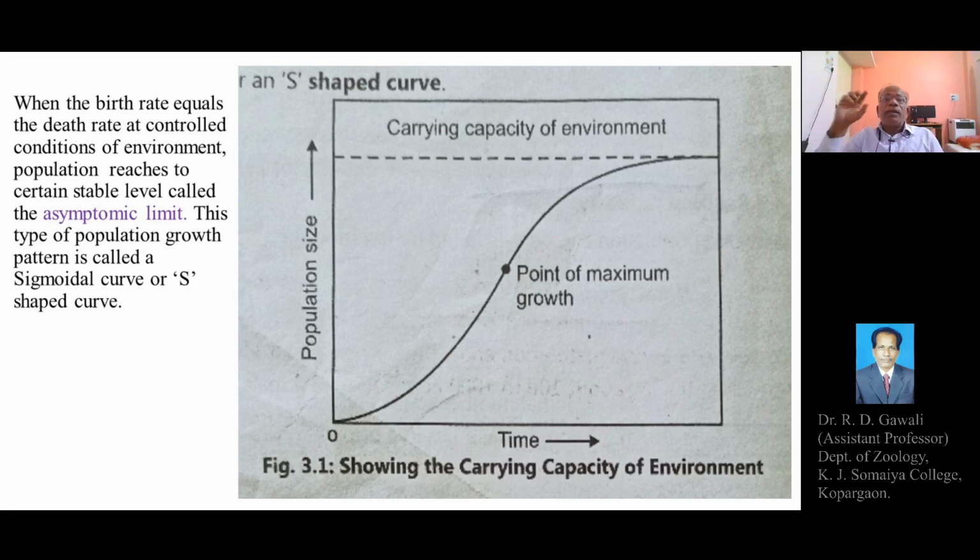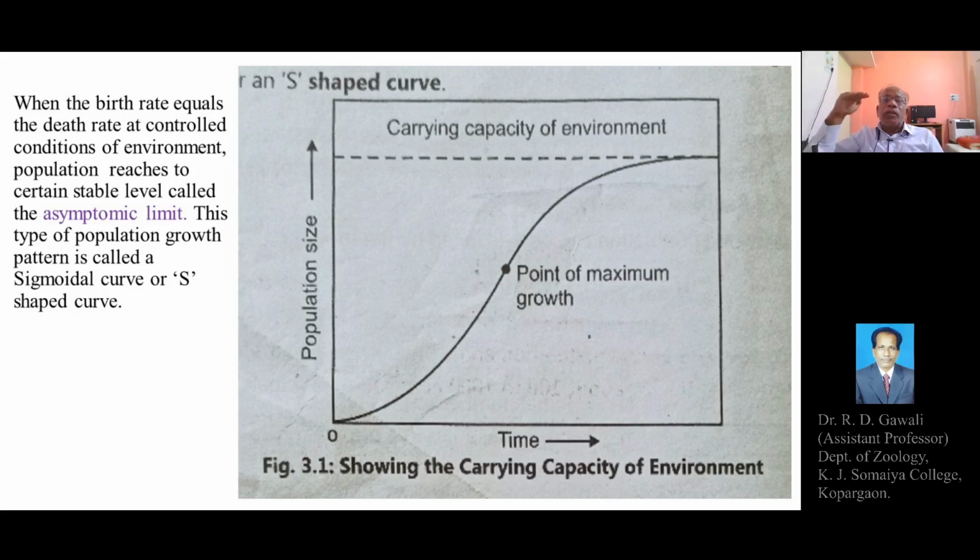The environment can fulfill the requirements of this much number of population, so this much population can get their requirements from the surrounding environment adequately.